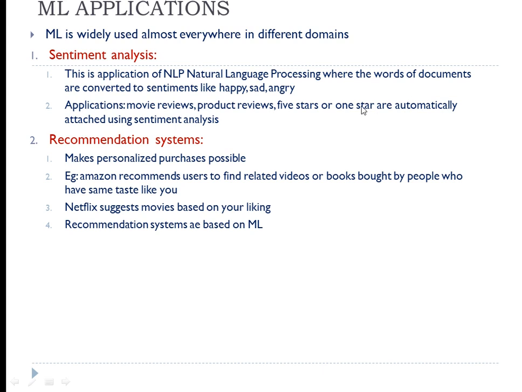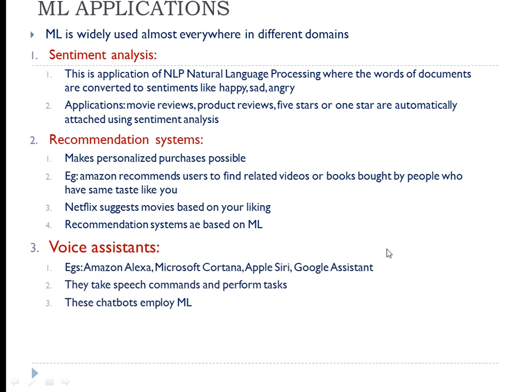We all know that most of the chatbots, everywhere you have NLP. The second most important application of machine learning is recommendation systems. We all know about this, right? You watch a movie on Netflix, and based upon what kind of movies you're watching, the same kind of movies are suggested for you. So a recommendation system is based upon machine learning. You buy a book on Amazon, and after that you can see related books on the same topics are normally given as recommendations. So recommendation systems are a very popular application of machine learning.